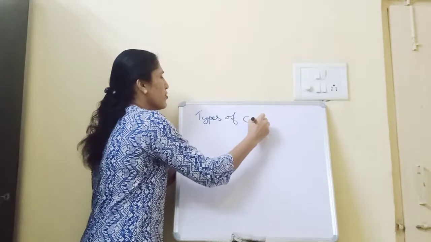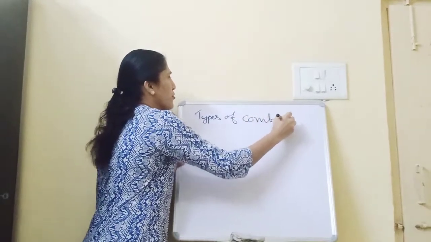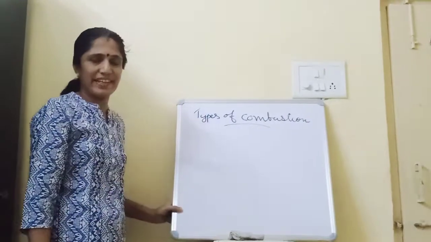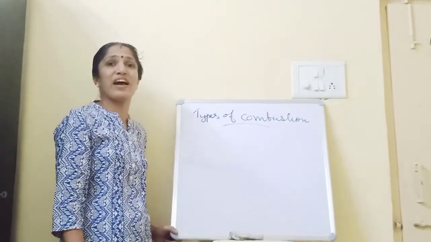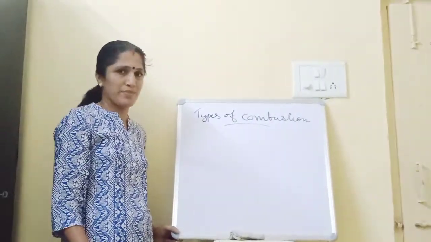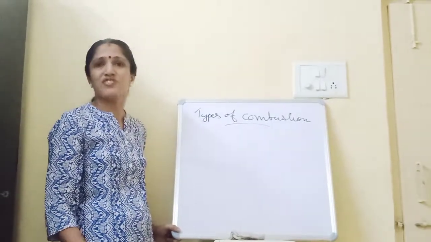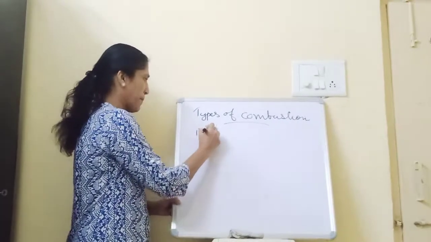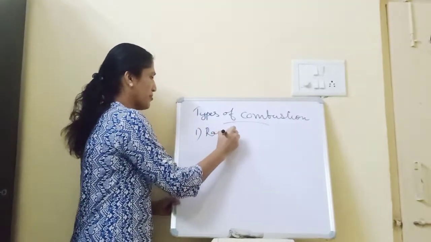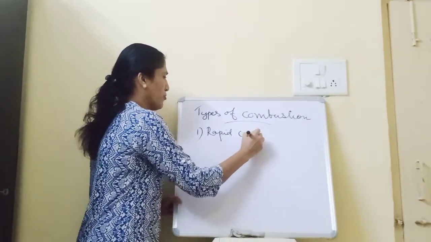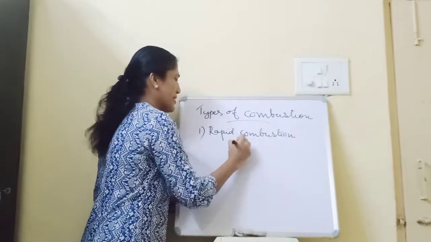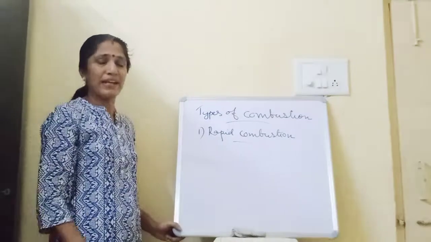Types of combustion. We have already seen that some substances catch fire very fast and sometimes substances take some time to catch fire. So the first type of combustion is rapid combustion. In this type of combustion, the substances catch fire rapidly.